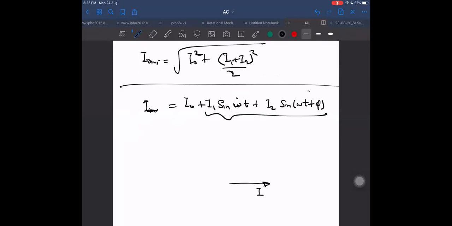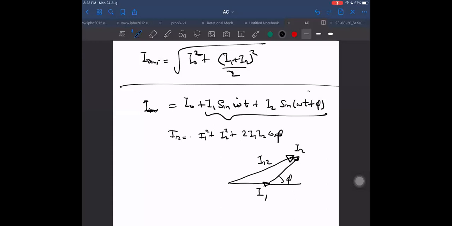It is, let us say, I1, and it is, let us say, I2, and the angle here is phi. Then the resultant will be the vector sum of these two. Let the vector sum of these two be, what should I call it? Give some name. Let us say I12. So this I12 I can obtain as: I12 will be equal to the square root of I1 square plus I2 square plus 2 I1 I2 cos phi. And that will be making some other angle here, maybe delta or something, whatever it is.